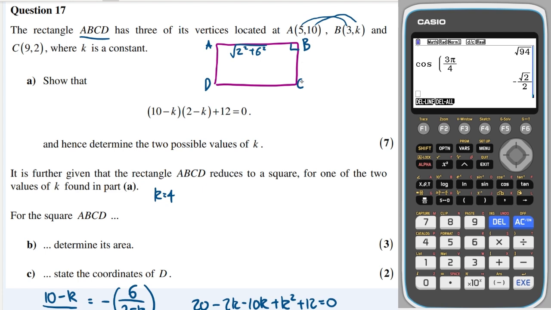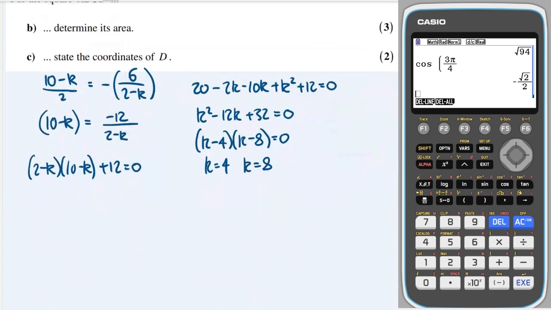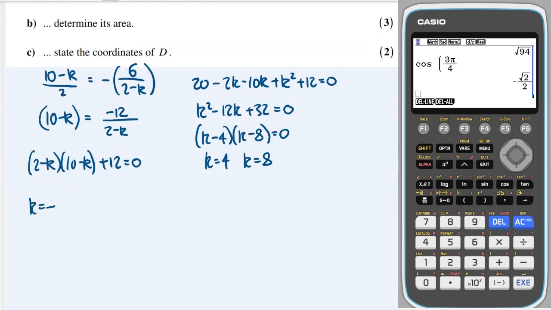And let's do B to C. B to C, the change in the x's will be 6, so it'll be 6 squared, and the change in the y's will be 4 to 2, which will be 2. So that would work. They would give you the same distance. So k must be 4. And the area will be these two surds times together. So we have k equals 4.